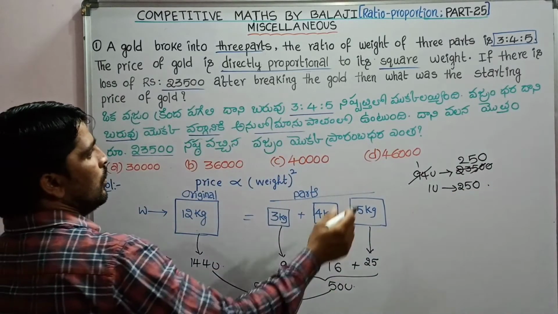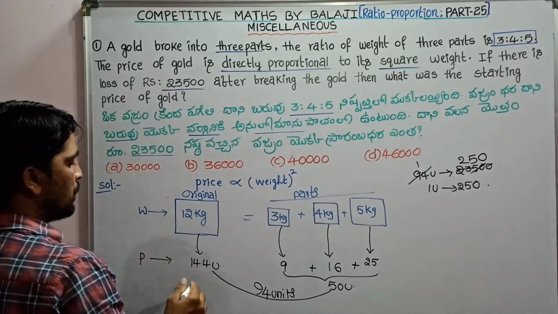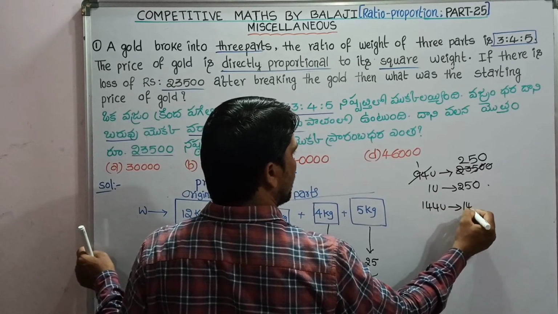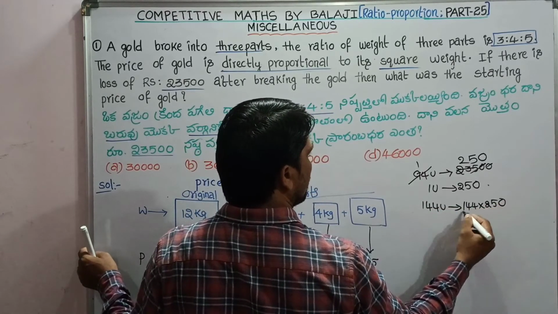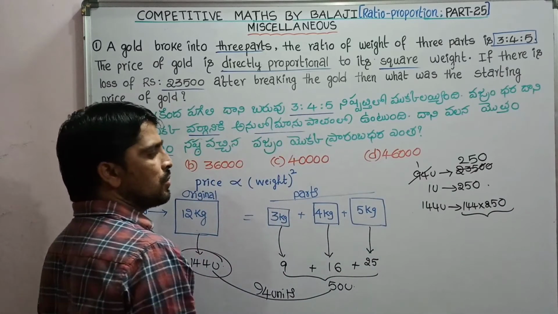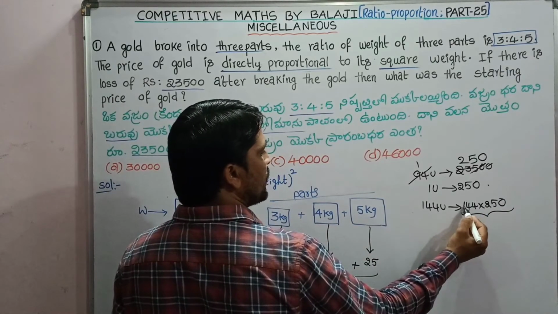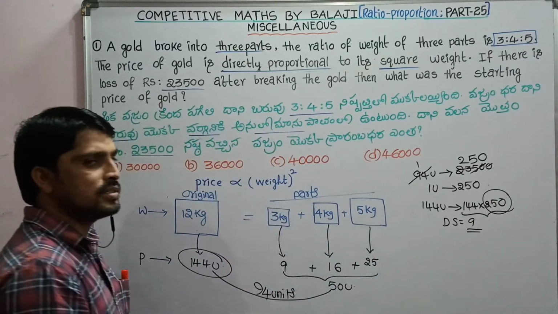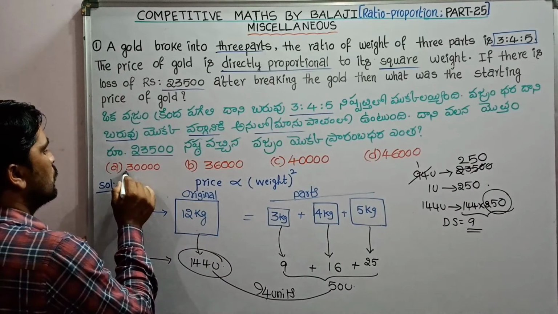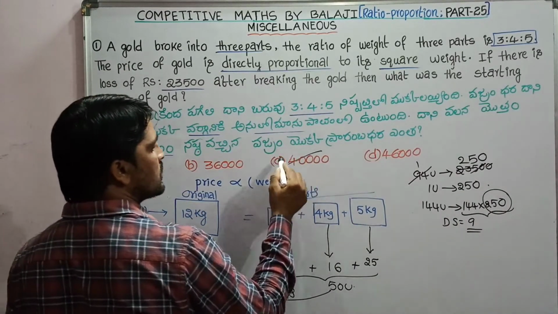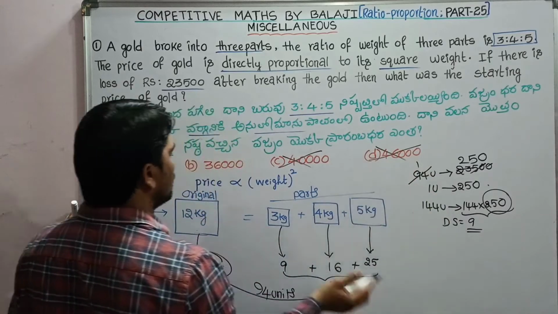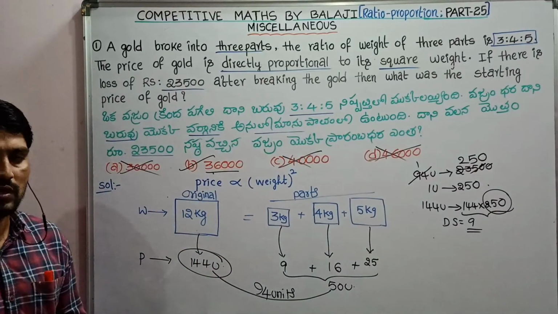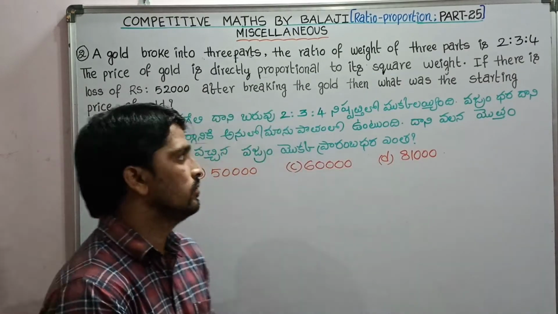Then what to find? What was the starting price of the gold? Starting price of the gold is 144 units. 144 units value is 144 into 250. Let us use the digital sum concept. 4 plus 4, 8 plus 1, 9. 9 into something, digital sum is again 9. So the answer's digital sum is also 9. Here the digital sum is 3, here 4, here 1. So 6 plus 3 gives digital sum 9. So starting price is 36,000. So the answer is 36,000.